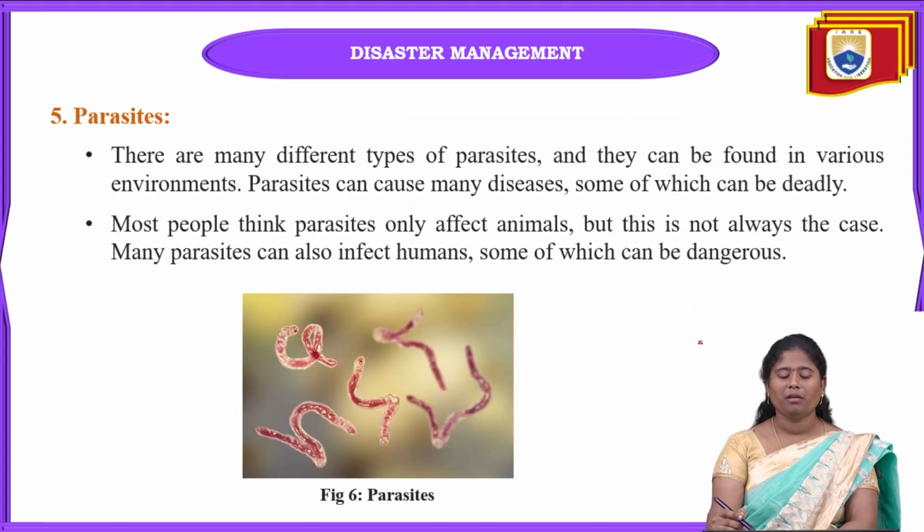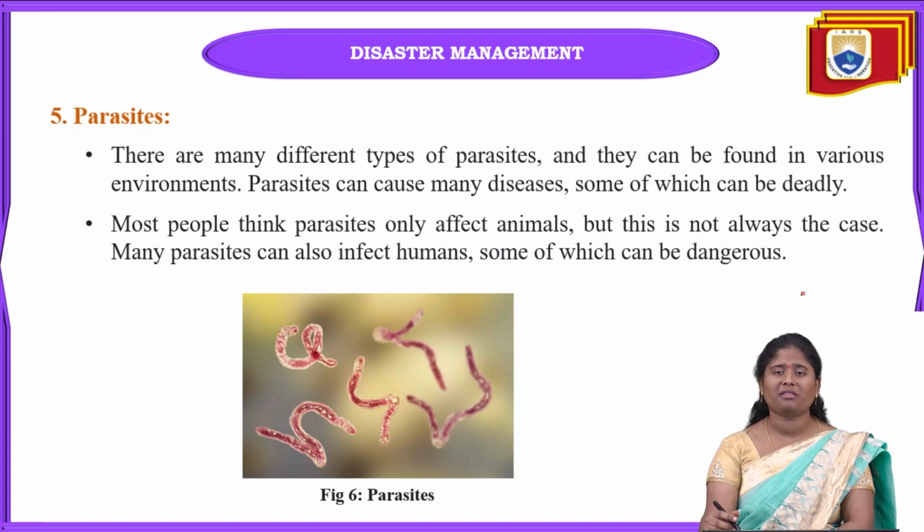And the next one is parasites. There are so many different types of parasites, and they can be found in various environments. Sometimes they can be visible to us.